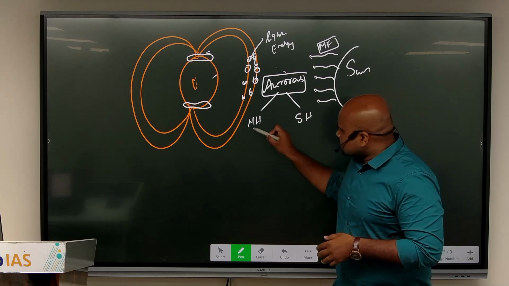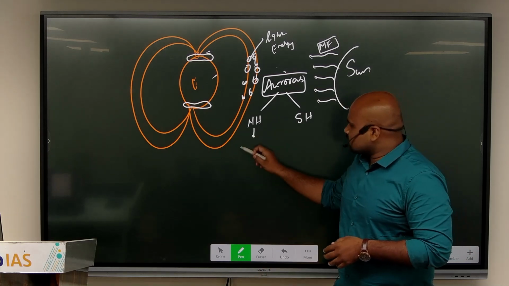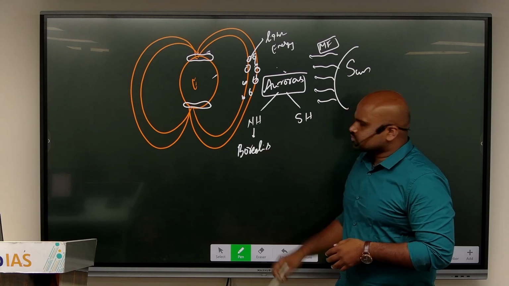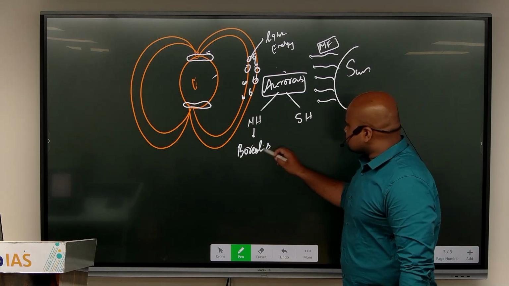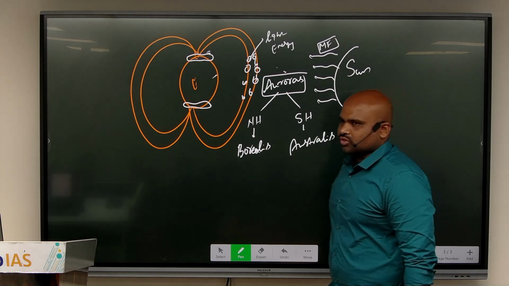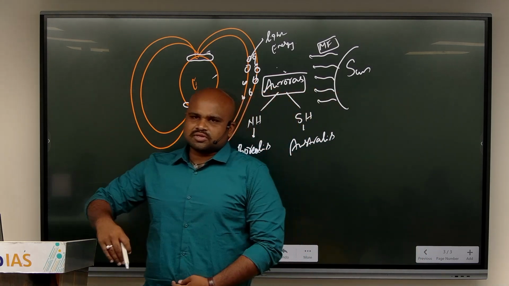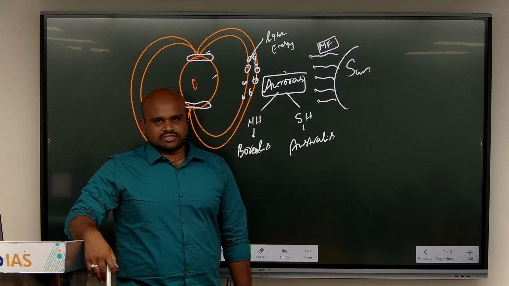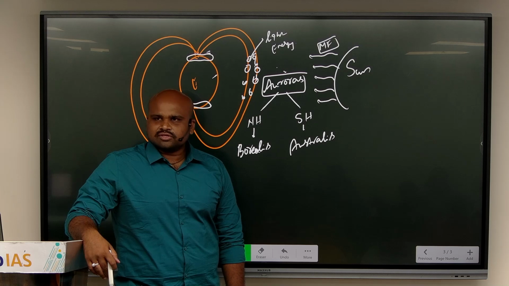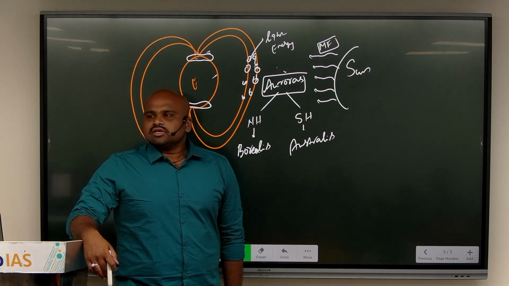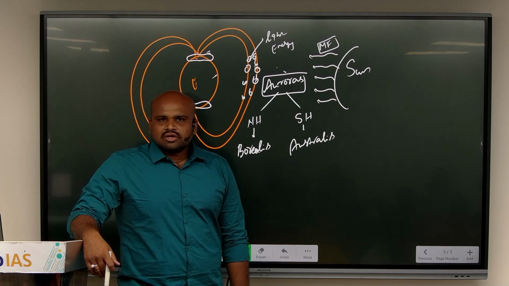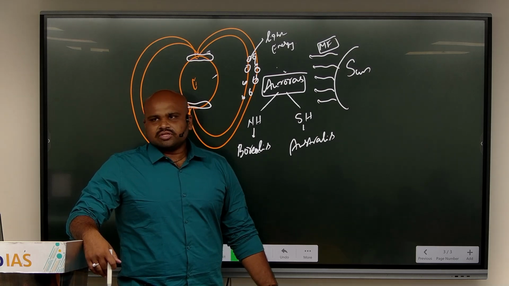And in the northern hemisphere, this is what is called aurora borealis, and in the context of the southern hemisphere it is aurora australis. Australia is in the southern hemisphere or northern hemisphere? Southern hemisphere. Australis. Aurora borealis. At a later date you will study about boreal forests and all, right? So borealis is in the northern hemisphere. So aurora borealis in the northern hemisphere and aurora australis in the southern hemisphere.